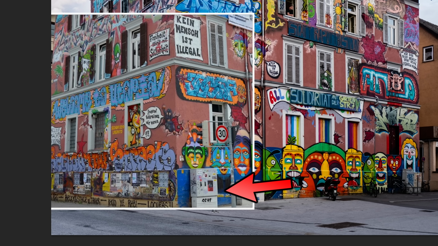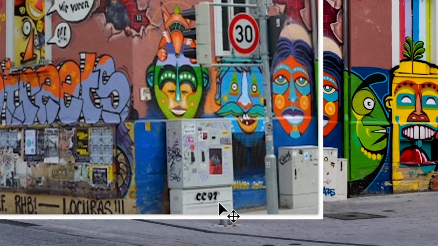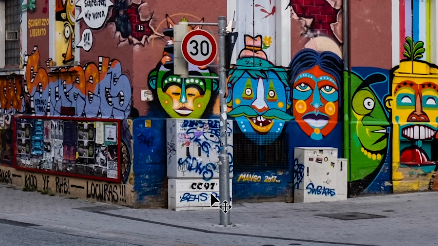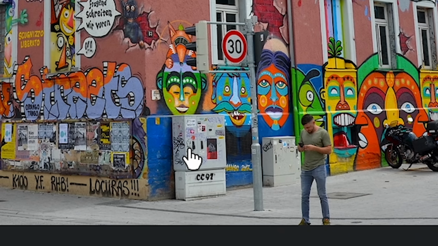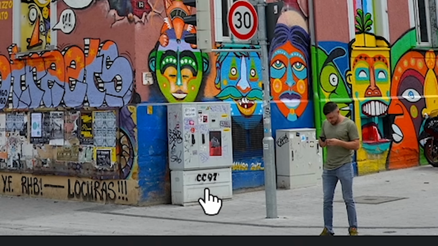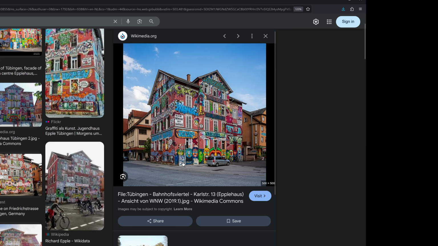I aligned this box with this one, and if I flip between the pictures, you can see that the angle is different, and most importantly, the graffiti here doesn't exist, whereas here it does exist. So they're not the same picture. I need to find one where the box there is painted over with blue graffiti. There it is. This is definitely blue.